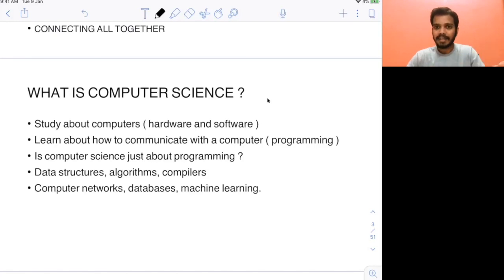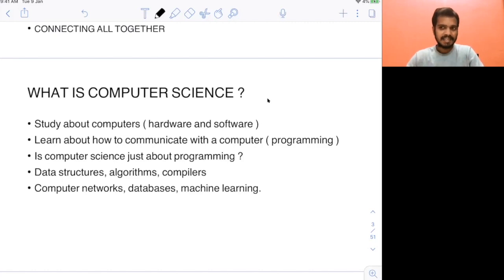I took a computer science course in my college, and I had 8 semesters. In every semester I had maybe 5 or 6 subjects, so in 8 semesters you get around 40 subjects in total. So it's not just about programming. Programming was just one of the subjects for me, and there were many other subjects also.